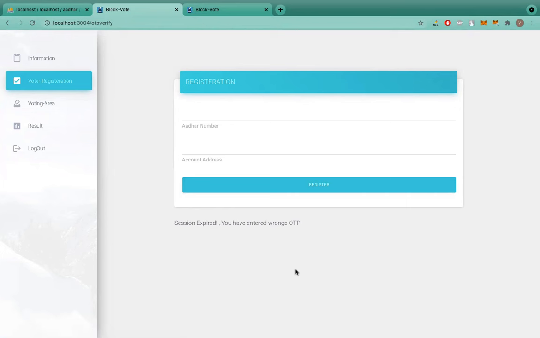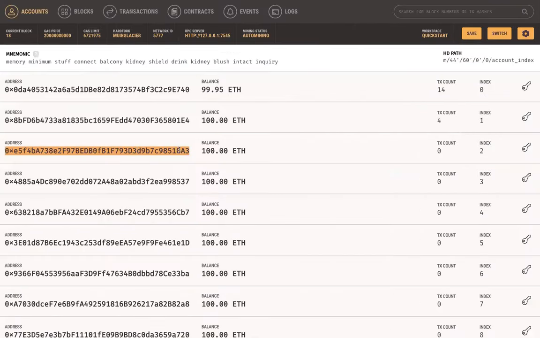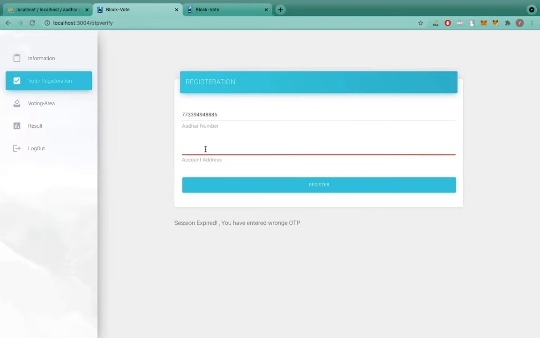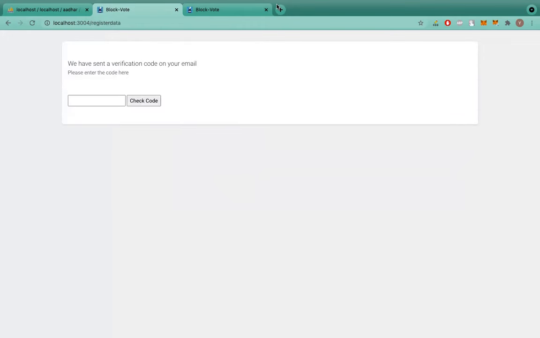Now let's really register a voter, so that we can continue the further negative validation processes. Let's again do the validation using my Aadhaar number. So I will again use this account address to register. Since this is not registered, the entry hasn't been made yet. So I will use this and I will register. Now I will check the OTP.